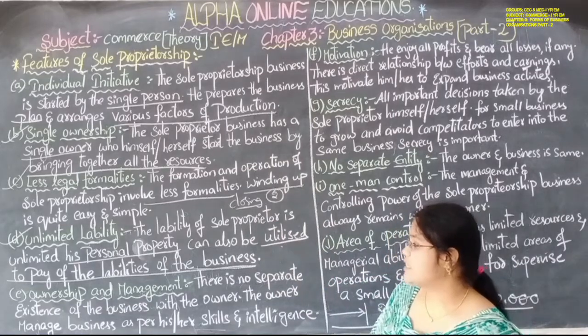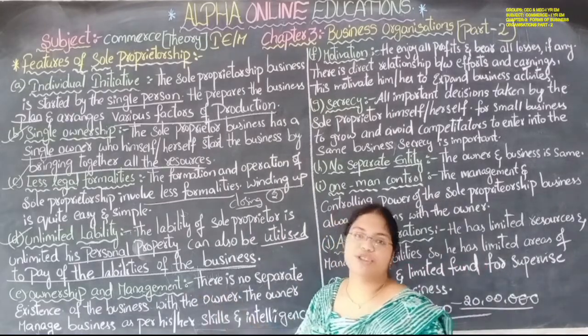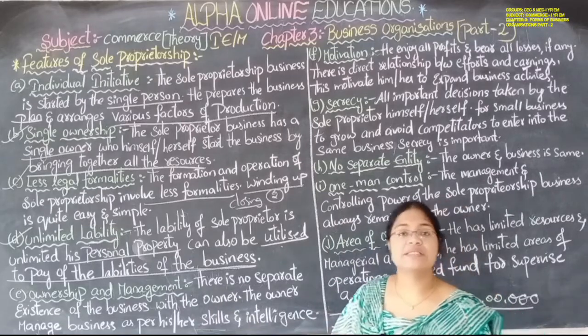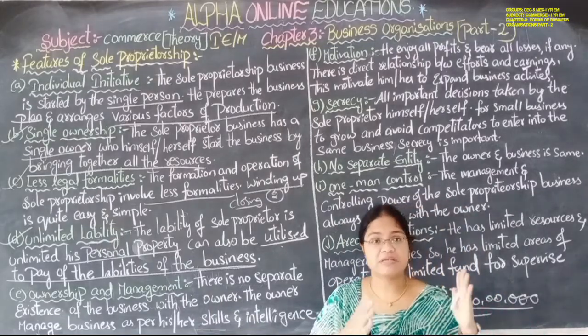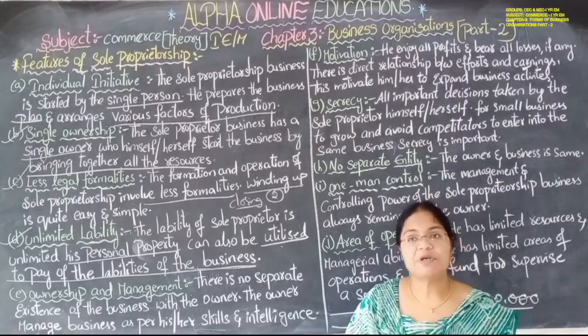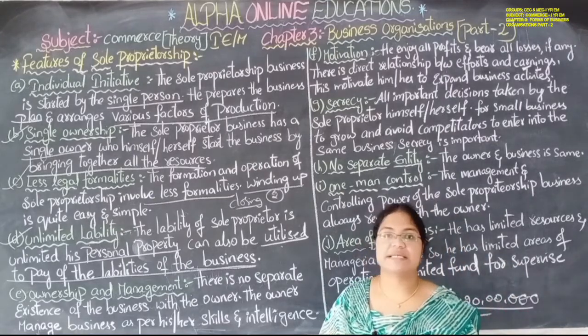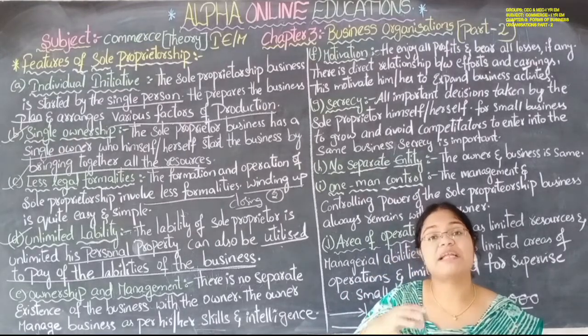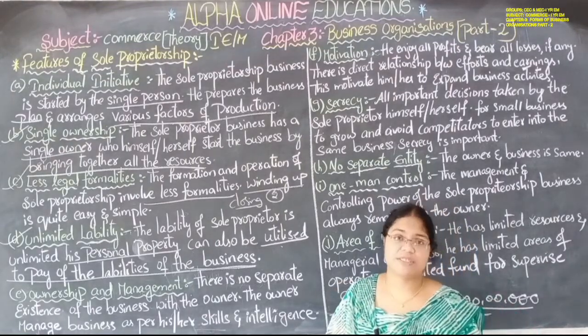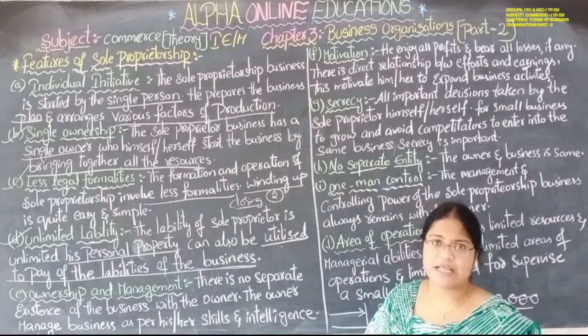Okay, next one, ownership and management. Generally in every business, the owner is different and the management is different. Owner means he will bring the capital. Management means they control the total business. They will participate in every day-to-day operation, means in day-to-day activities they will be involved.